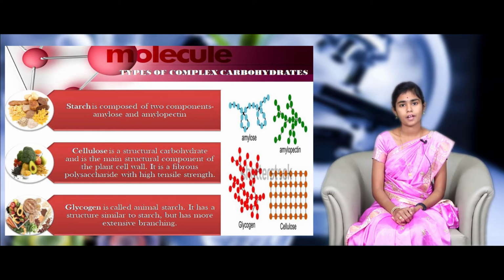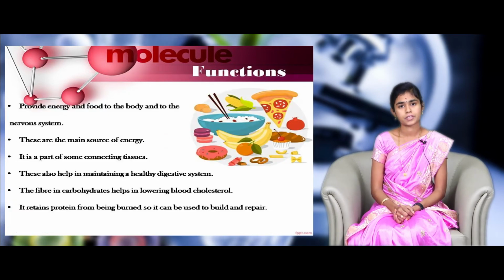Starch is the long chain of glucose which are branched and straight. If they are straight, they are amylose, and if they are branched, they are amylopectin. They store energy in plant cells. Coming to glycogen. Glycogen is similar to amylopectin, but it stores energy in animal cells. It is not found in food, but we have to produce it in the liver and muscles. Finally, cellulose. Cellulose is the type of fiber that is present in the cell membrane, which provides strength and support to the cell.